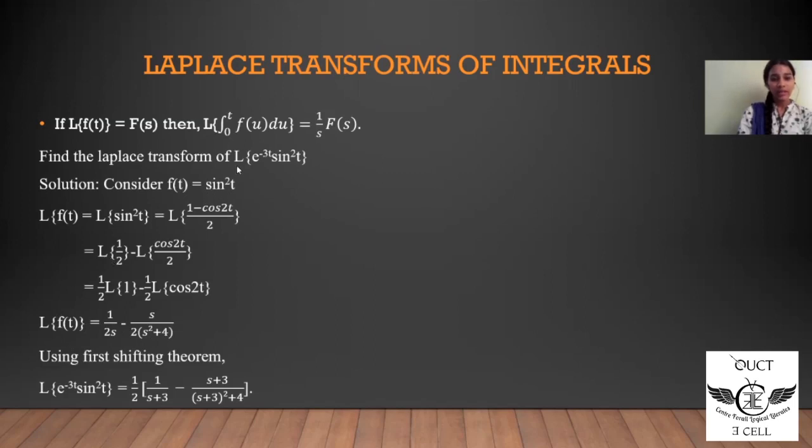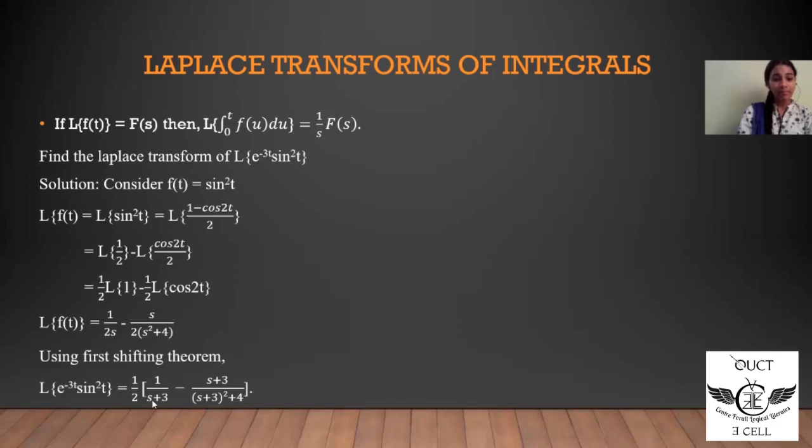Now our aim is to find the Laplace transform of e to the power of minus 3t sine square t. This can be found by using the first shifting theorem. By using the first shifting theorem, as we have discussed before, if e to the power of minus at is multiplied with f of t, then we substitute s plus a in place of s. When e to the power of at is multiplied with f of t, we substitute s minus a in place of s. In this case, e to the power of minus 3t is in the form of e to the power of minus at.